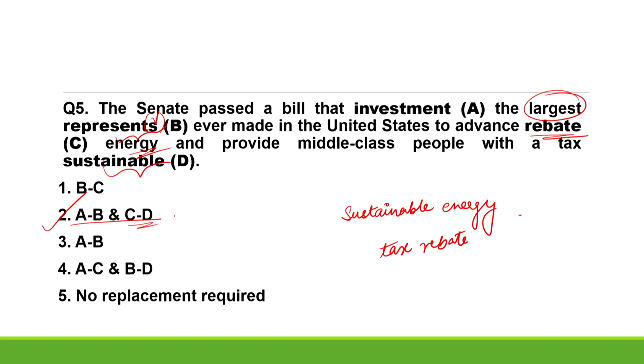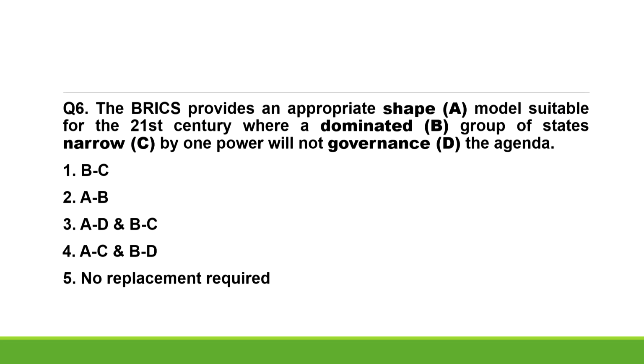So, the correct sentence after improvement should be: the Senate passed a bill that represents the largest investment ever made in the United States to advance sustainable energy and provide middle class people with a tax rebate. Fine. I hope it's clear. Now, moving on, solve the next question.